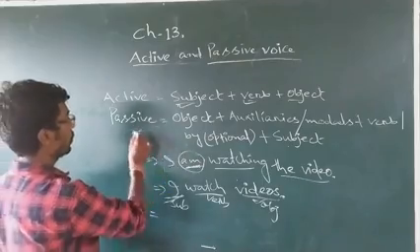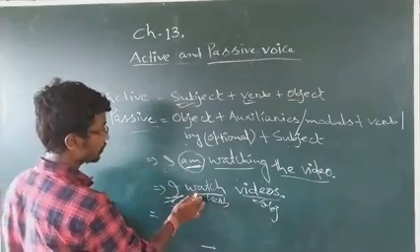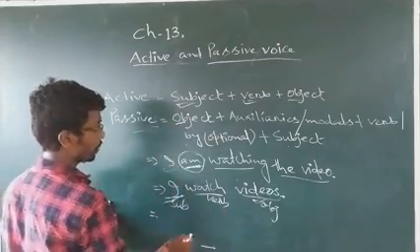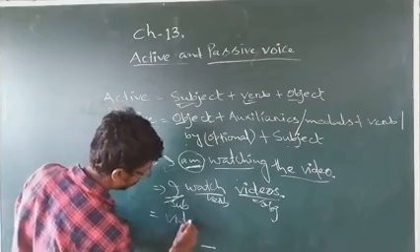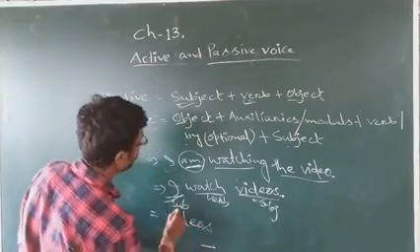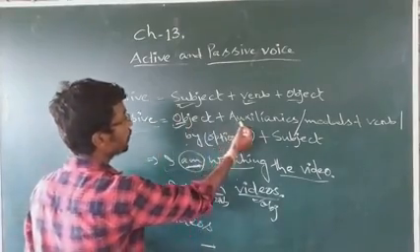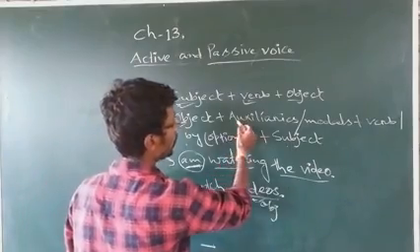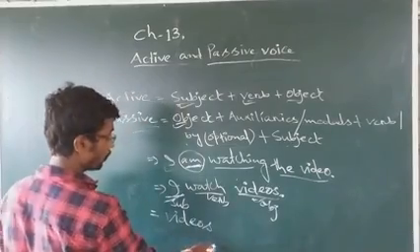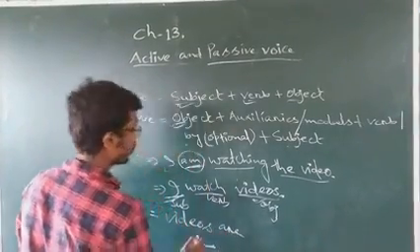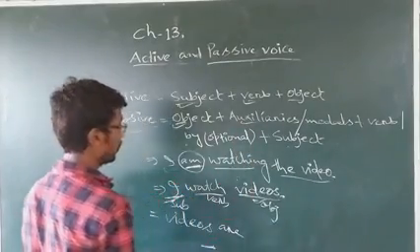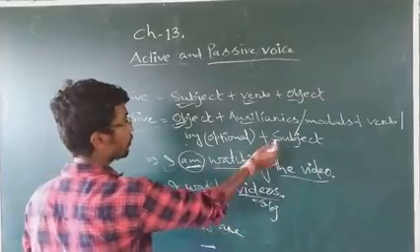For passive, if we are going to transform into passive, then object comes first. What is the object here? Videos. Object done. Then what need? Auxiliaries or modals. Videos. What will come? Auxiliaries are will come. Done. Then what comes?